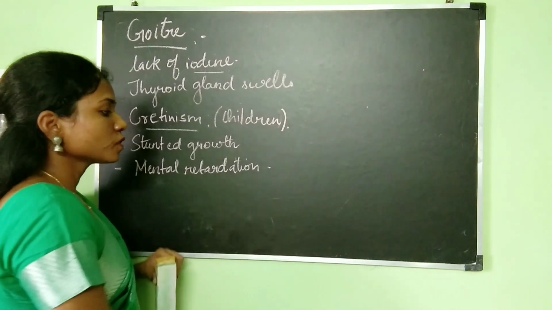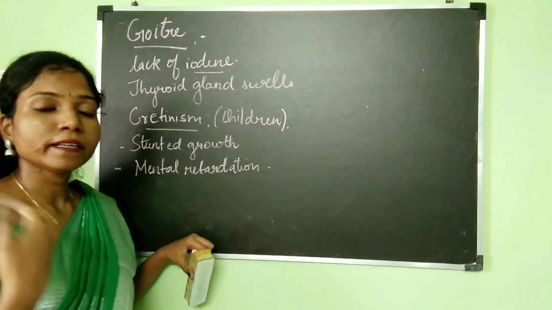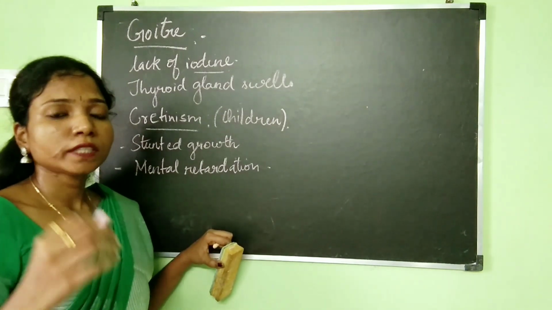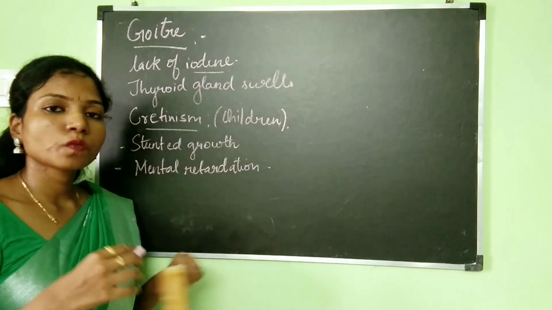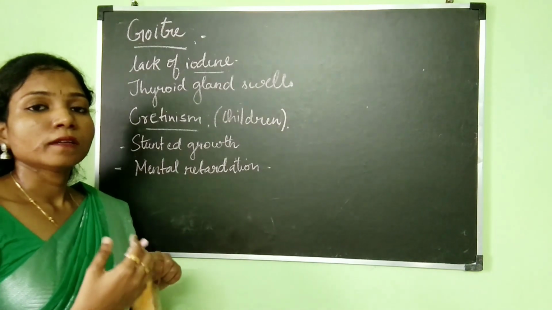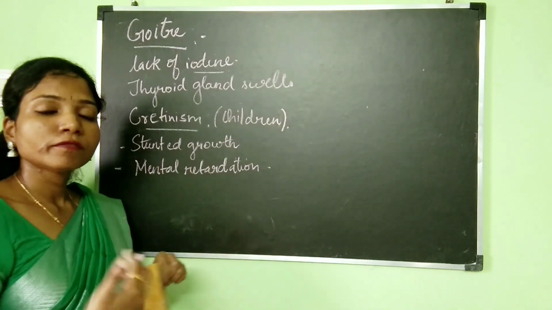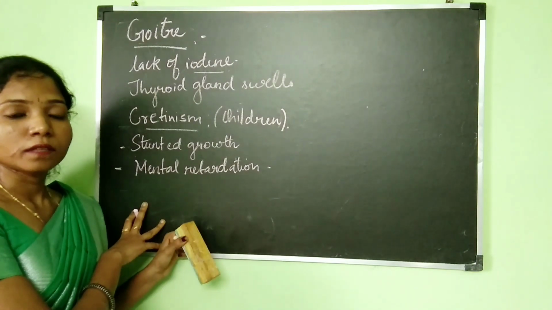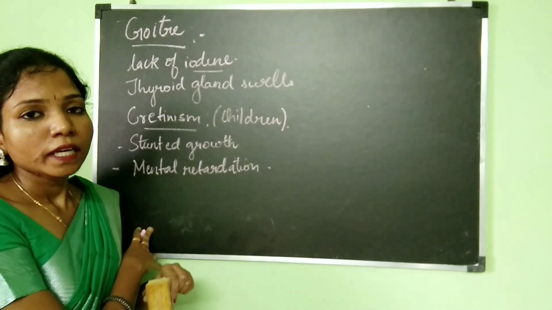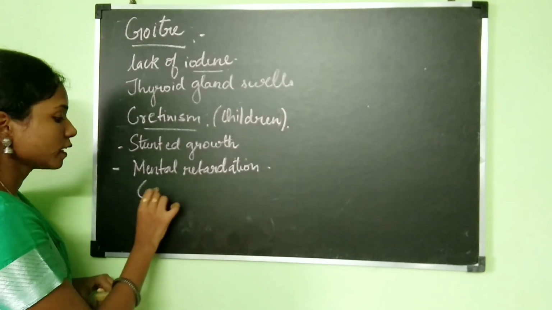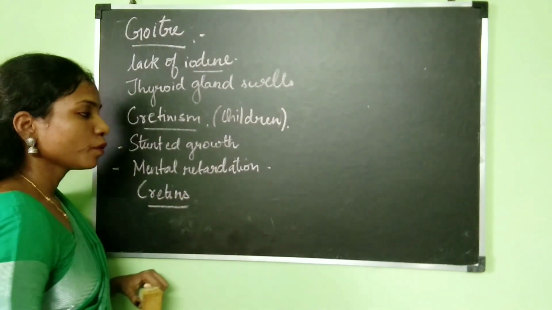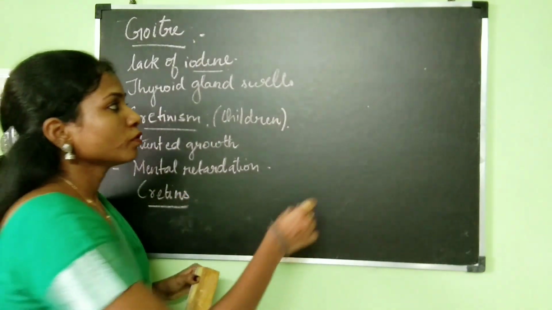It is where there is delayed mental development of a child. One more symptom is that the child will have deformities of the bones. Children who are suffering with cretinism are known as cretins.